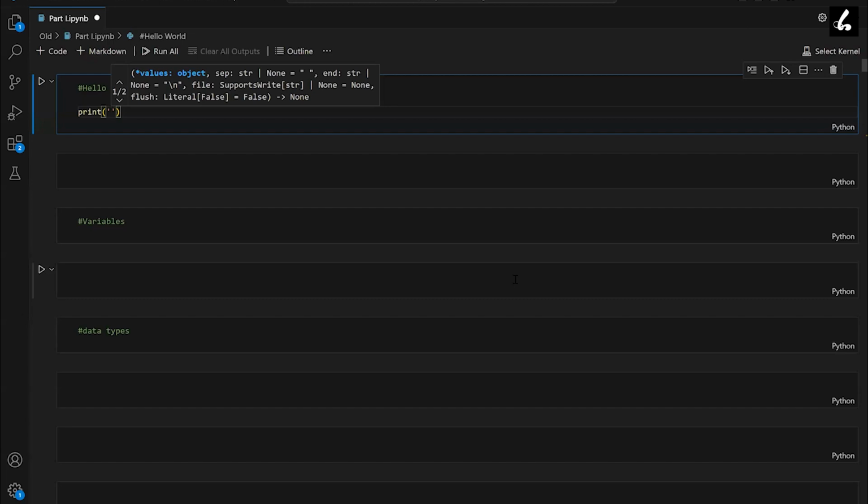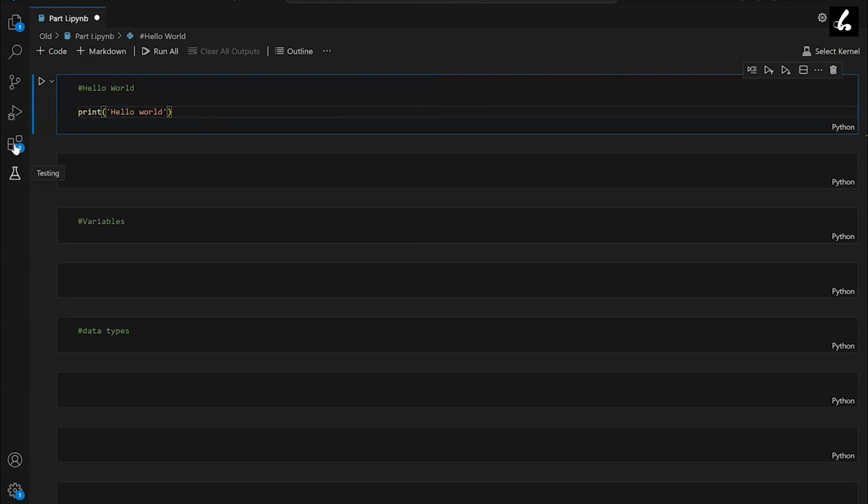So I type print and then parentheses, and inside the parentheses I type a single quote, and inside that quote I write whatever I want to print. I want to print hello world. Before we look into that, I'll show you something once we download or install VS Code.